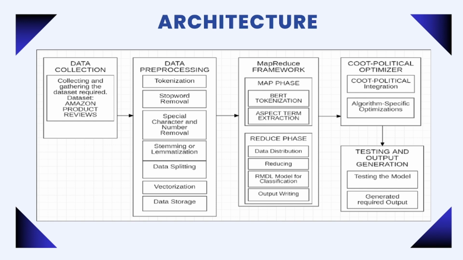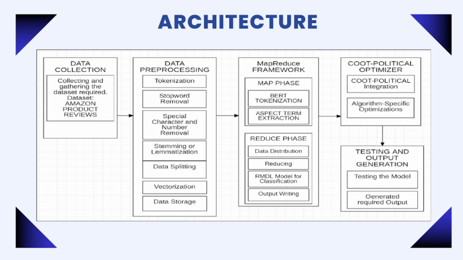Next is the pre-processing layer. In this, we have two parts. First is the mapper phase, and the second is the reducer phase. In the mapper phase, we have BERT tokenization. This stage uses a pre-trained model, BERT, to break down reviews into smaller units or tokens for easier analysis by the model. Second is aspect term extraction. Here, important aspects of the topics mentioned in the reviews are identified and separated from the rest of the text.